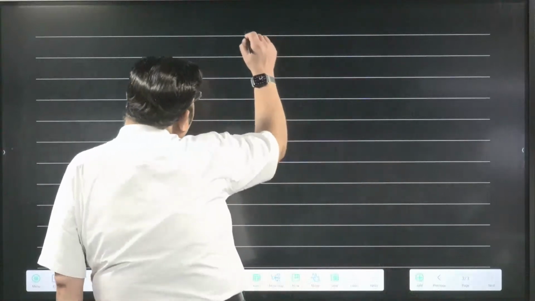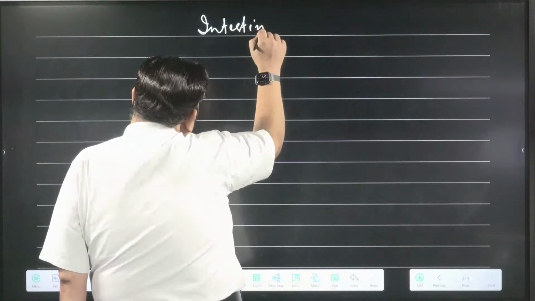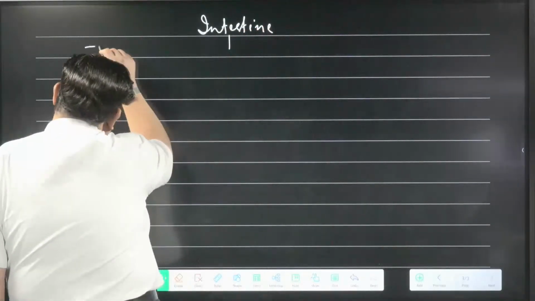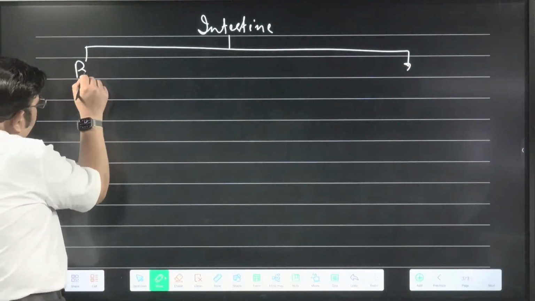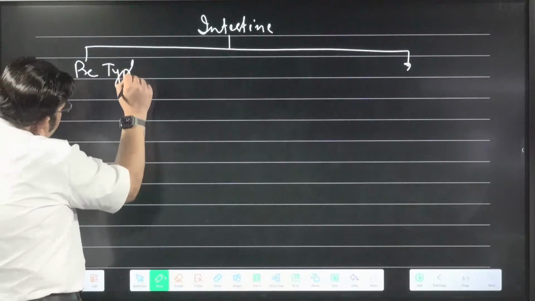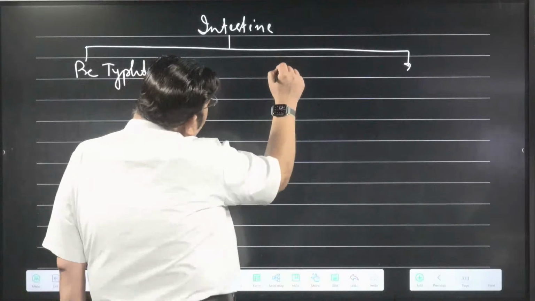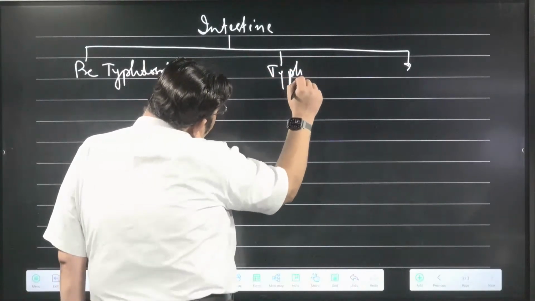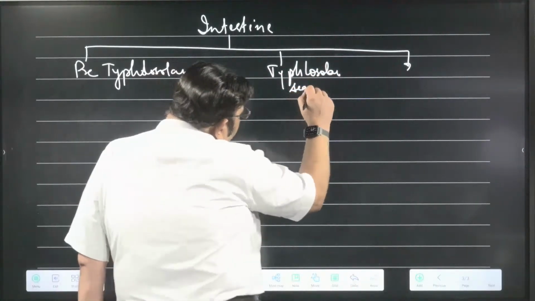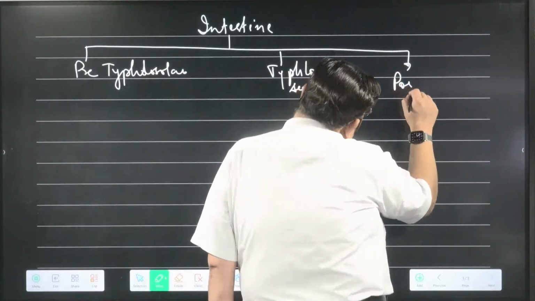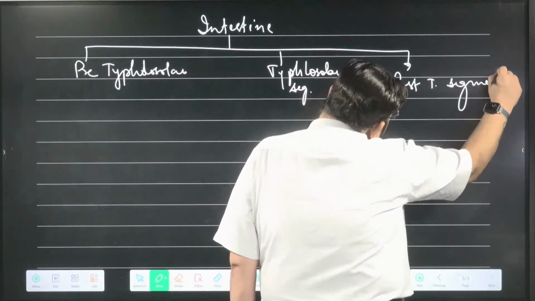Now if I divide the intestine into 3 parts, you can easily understand here that there is a pre-typhlosolar segment, then we have a typhlosolar segment, and we have the post-typhlosolar segment. So 3 parts in the intestine.